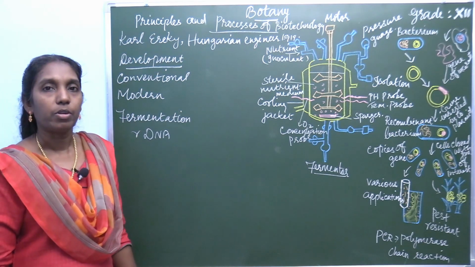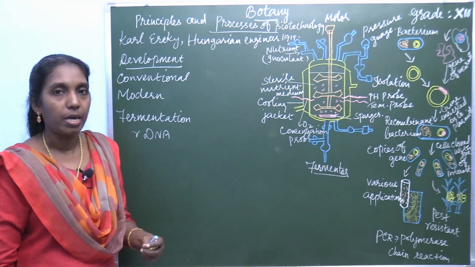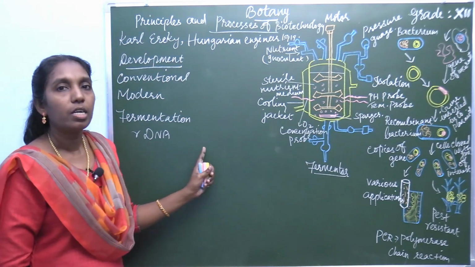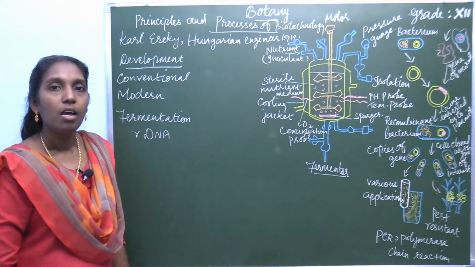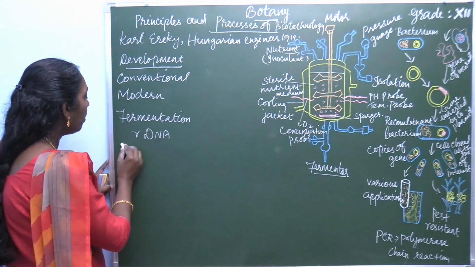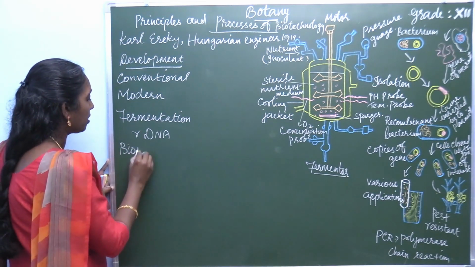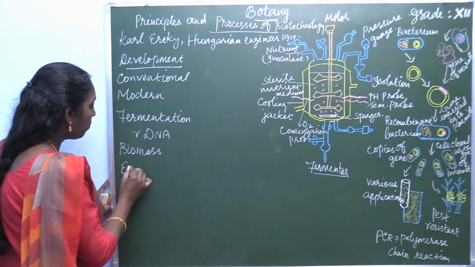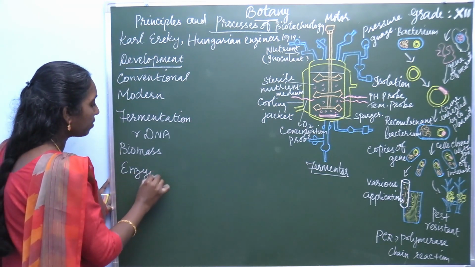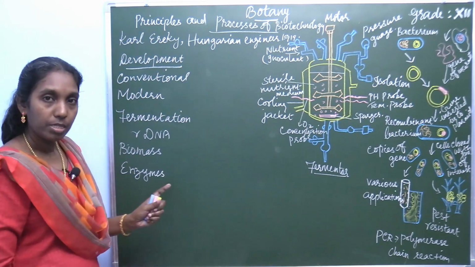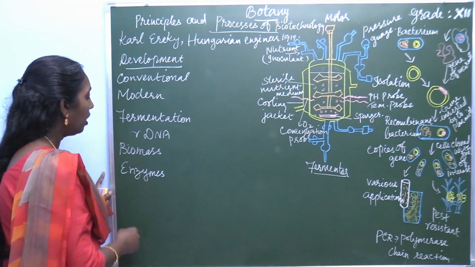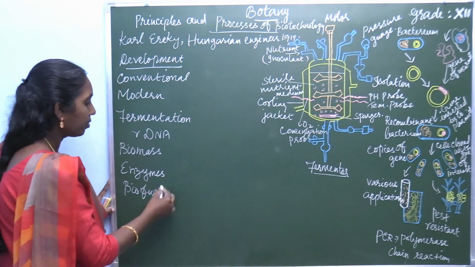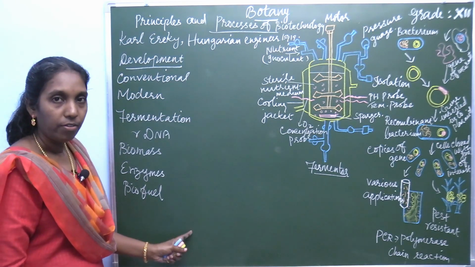What are the different processes and where is it mainly used? The first process is fermentation. The very important and foremost process is called fermentation, then preparation of biomass, production of enzymes, and production of biofuel.